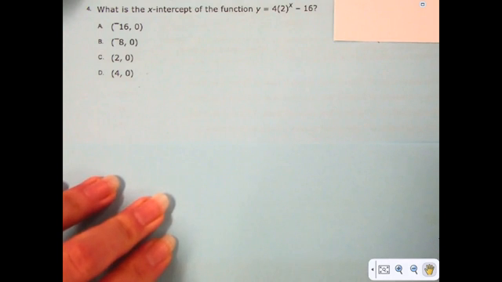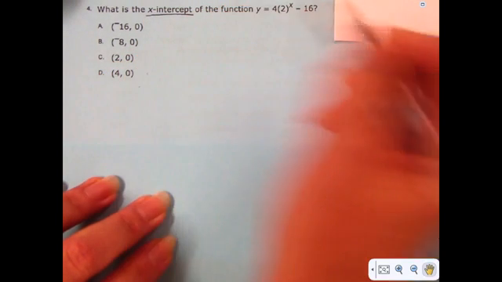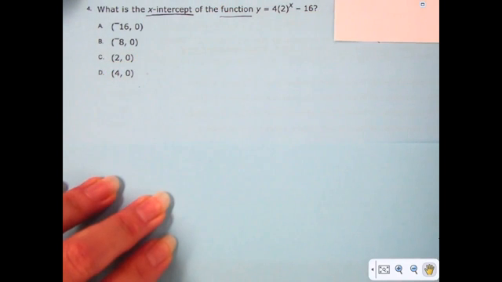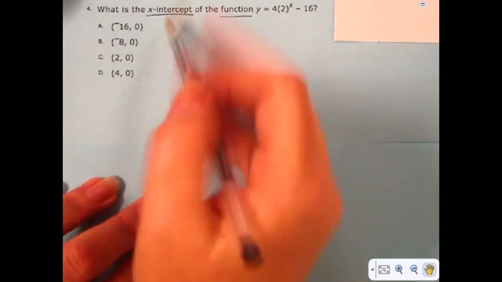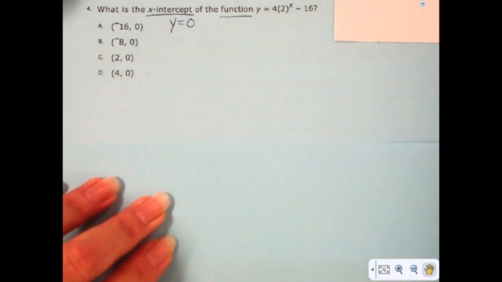Hi, this is Miss Wiles, and in this video we'll be looking for the x-intercept of a function. Now, similarly to the y-intercept, you have to remember that there's a relationship between the y-intercept and when x is 0, and the x-intercept and when y is 0. With the x-intercept, the y is always 0.